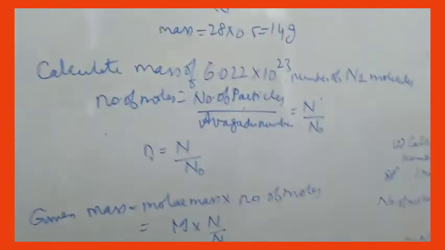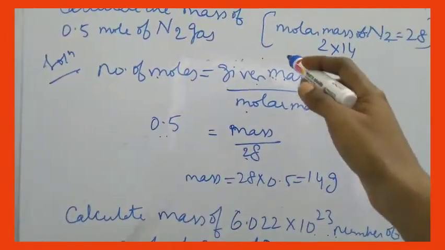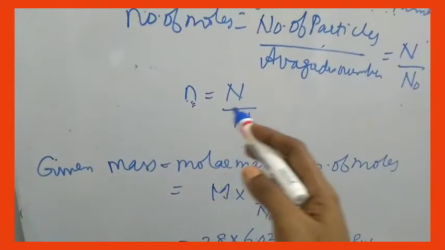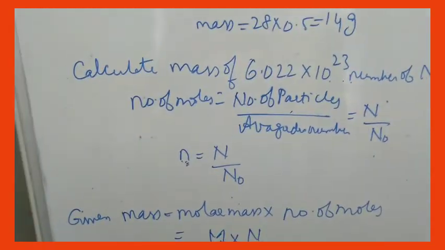So these formulas are very, very, very important. Number of moles is given mass by molar mass. Then you have to calculate n is equal to number of particles by Avogadro number. So you have to be thorough with this formula.